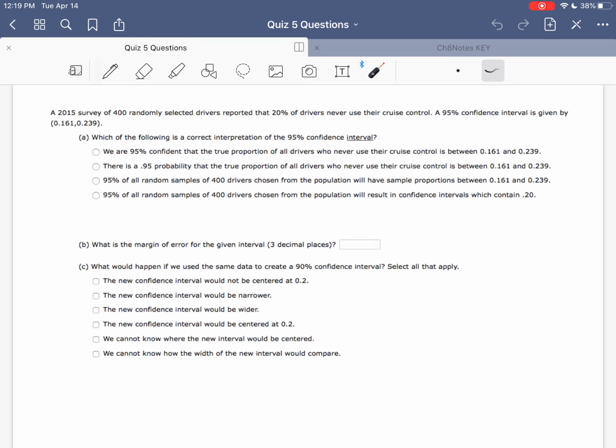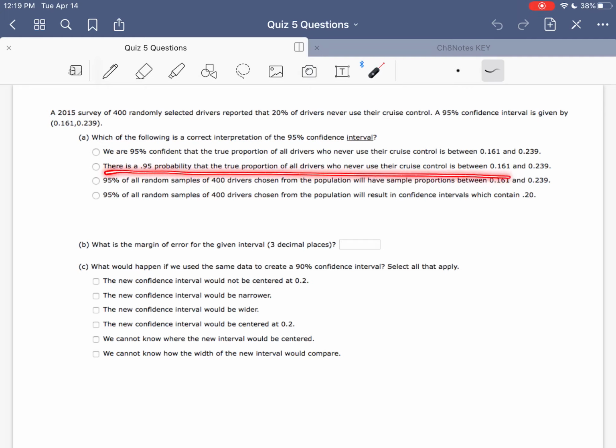So a couple of things about some of these other options. 95% of all random samples. So here, this third one, 95% of all random samples will result in sample proportions between these two numbers. Well, think about that. It doesn't really make sense because every sample that we take is going to be different from this one, and these two numbers depend on just this one particular sample. So it wouldn't make sense to say that 95% of every single sample that we could possibly take is going to end with these same two numbers.